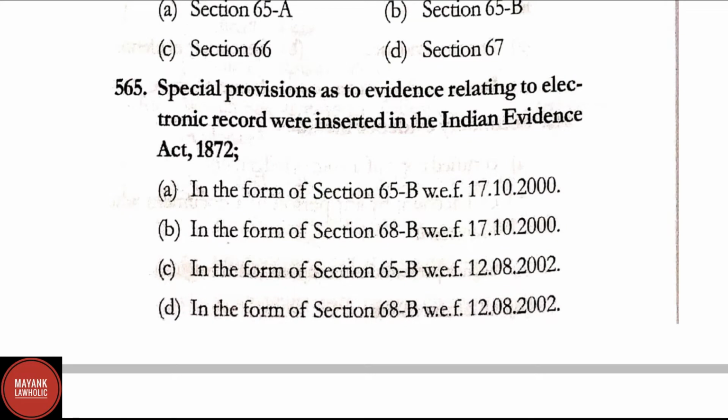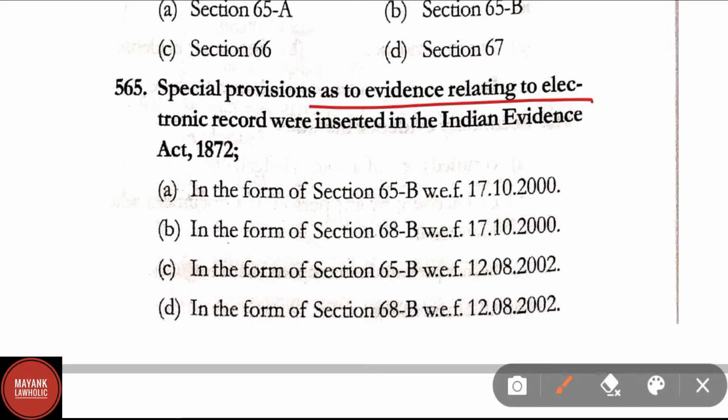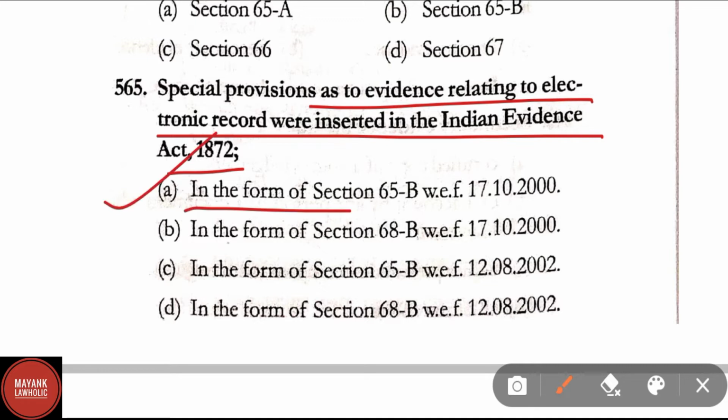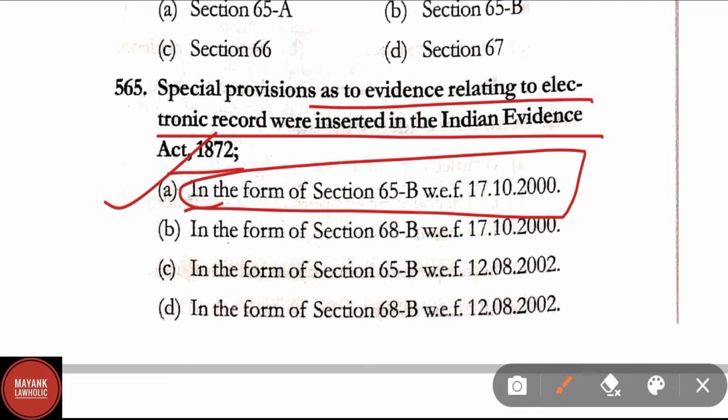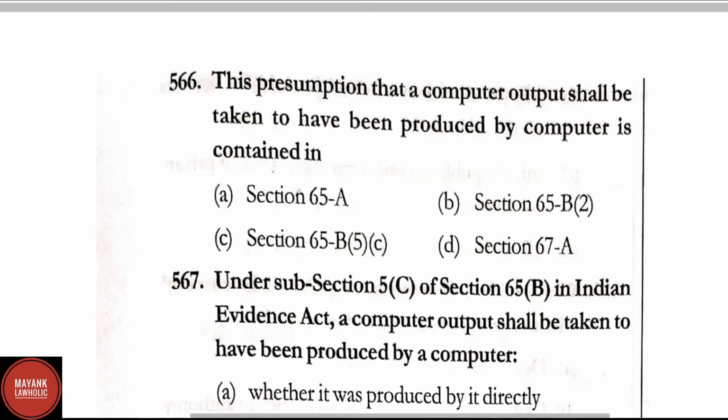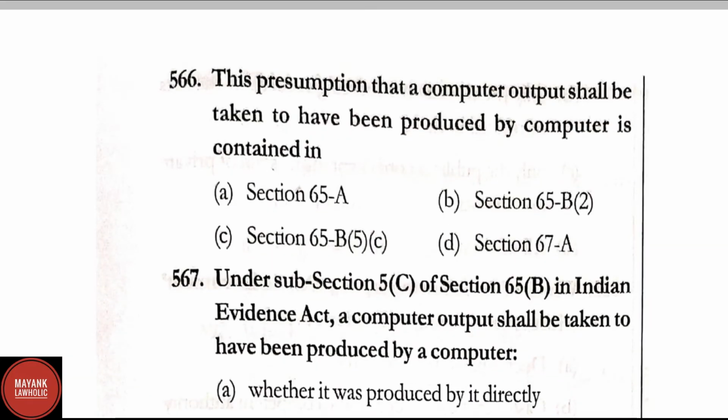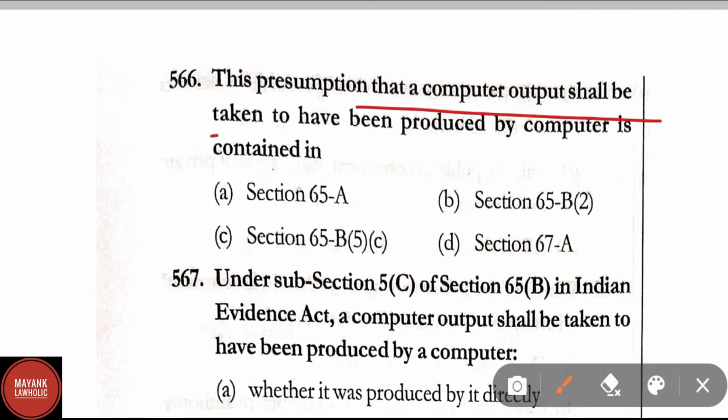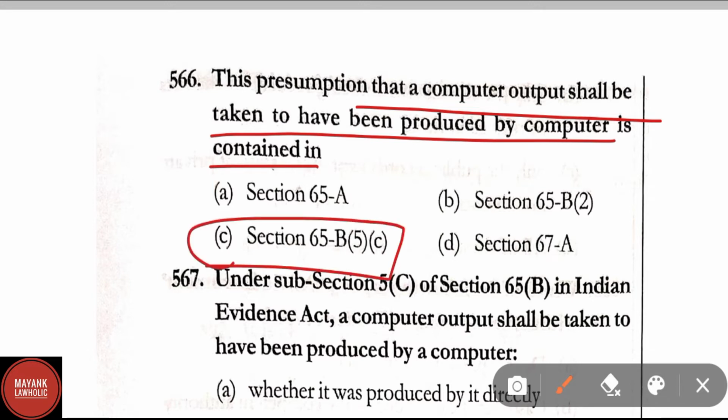Question number 565. Special provisions as to evidence relating to electronic record were inserted in the Indian Evidence Act 1872 in the form of section 65B with effect from 17-10-2000. Question number 566. This presumption that a computer output shall be taken to have been produced by a computer is contained in. The correct answer is option C, that is section 65B subsection 5 clause C.